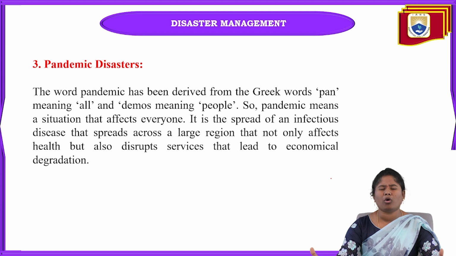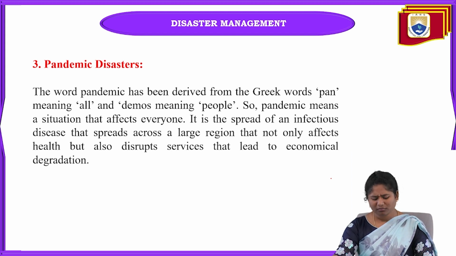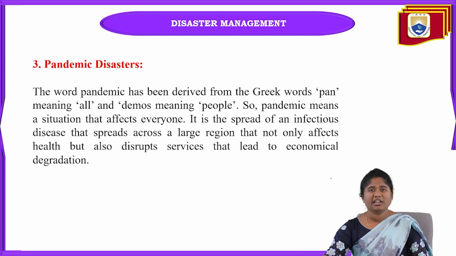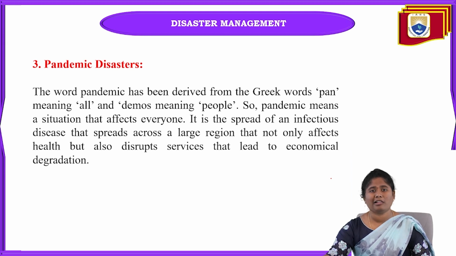It is the spread of infectious diseases across a large region, which not only affects health but also disrupts services, leading to economic degradation. Because of pandemic disasters, so much economic degradation happens, and it also affects our health.